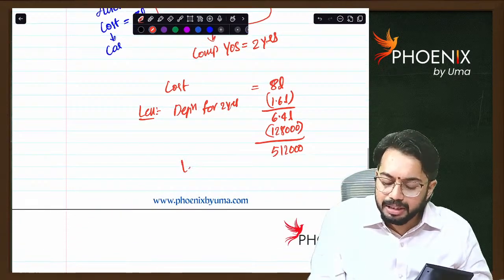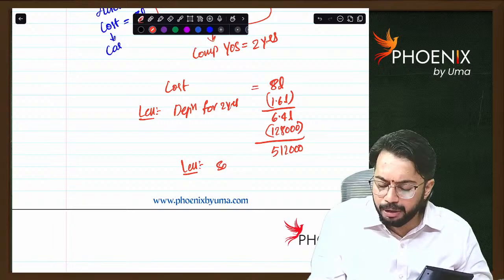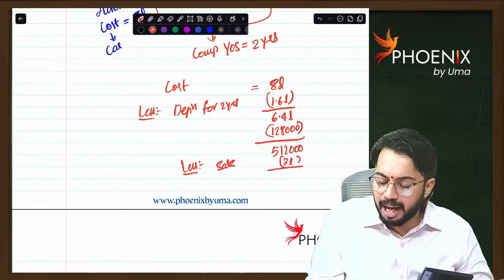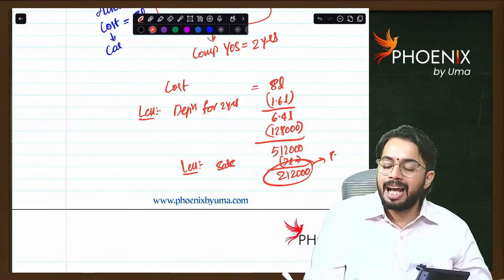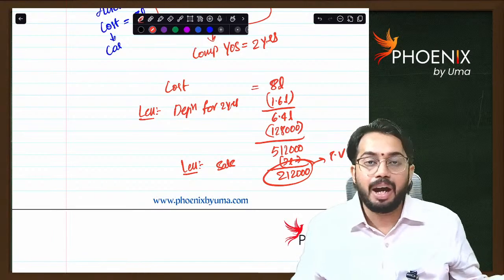You will reduce sale value. How much is sale value? It is sold to employee for 3 lakhs. What is balance? Balance is 2 lakh 12,000. This is taxable value to the employee. Are you able to understand?